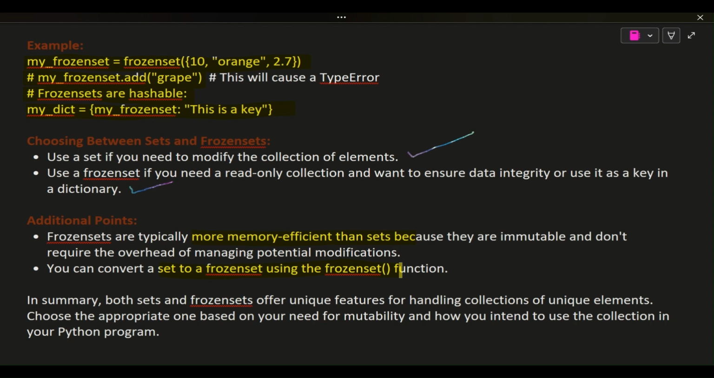In summary, both sets and frozen sets offer unique features for handling collections of unique elements. Choose the appropriate one based on your need for mutability and how you intend to use the collection in your Python program.